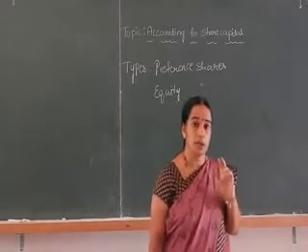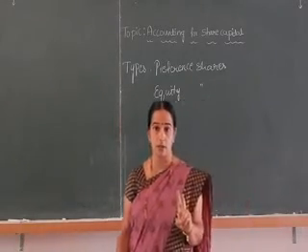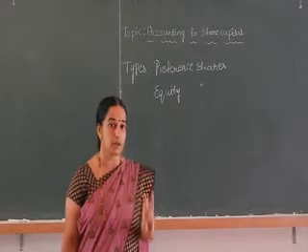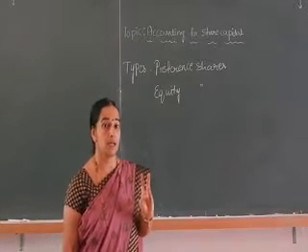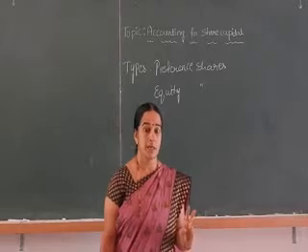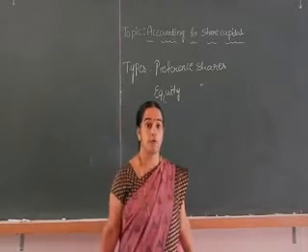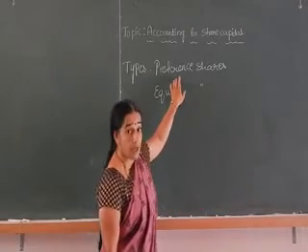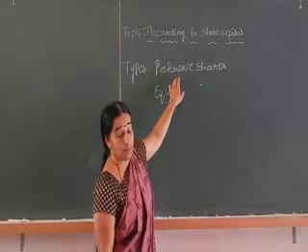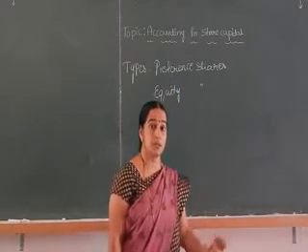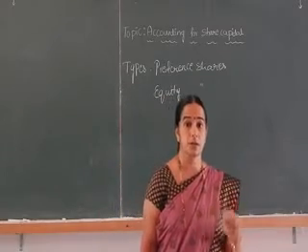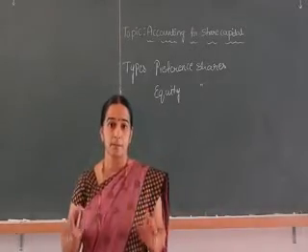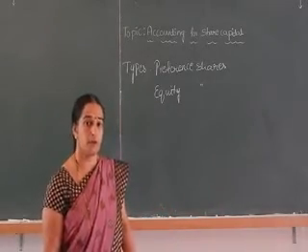Here we can come to a conclusion. Preference shareholders will have two preferences, that is while receiving the dividend and while receiving the capital. They receive the capital only at the time of winding up of the company. In the case of preference shares, the rate of dividend will be fixed. It may be 6% preference shares, 8% preference shares or 10% preference shares. So 6% or 8% or 10% indicate the rate of dividend.